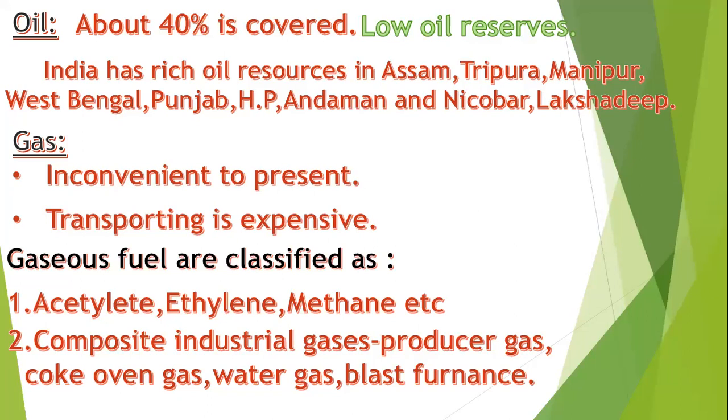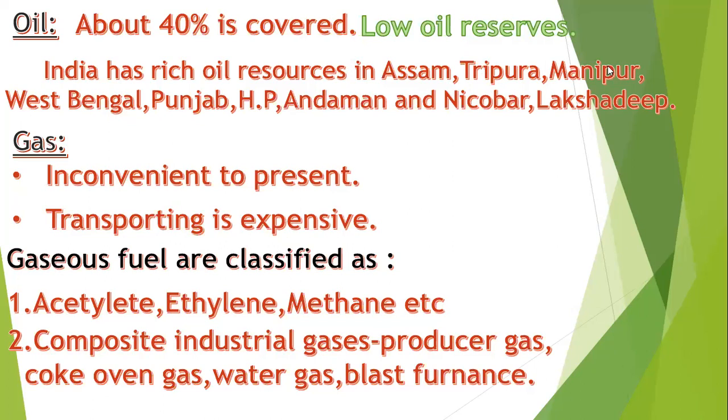So what are the different locations where we have oil resources? They are Assam, Tripura, Manipur, West Bengal, Punjab, Ganga Valley, Himachal Pradesh, Kutch, eastern and western coastal areas in Tamil Nadu and Andhra Pradesh, Kerala, like that. And other than this, outside mainland India, you have oil reserves in Andaman and Nicobar and Lakshadweep. As this is a disadvantage, we are going for future renewable energy sources.